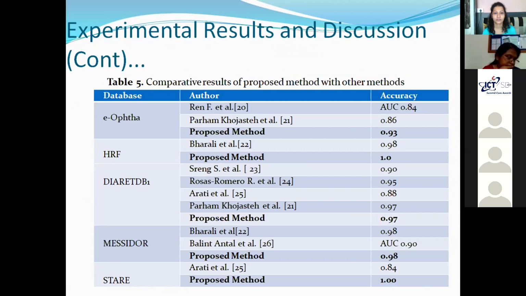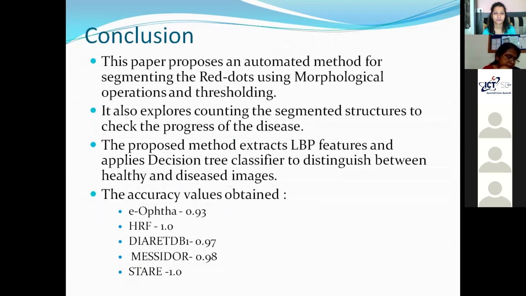So I would like to conclude by saying that the paper proposes an automated method for segmenting using morphological operations, in an area where very little work has been done, that is counting of red dots to check the progress of the disease. Now we have tried to use LBP features and decision tree classifier, and we have obtained good, encouraging results for our algorithm. That is all I would like to conclude.